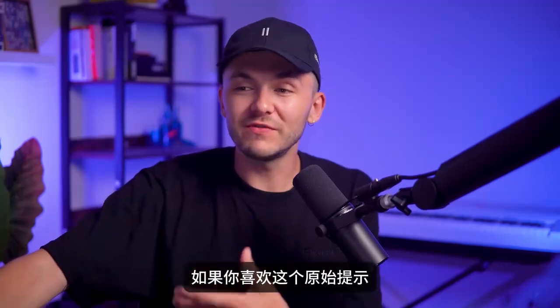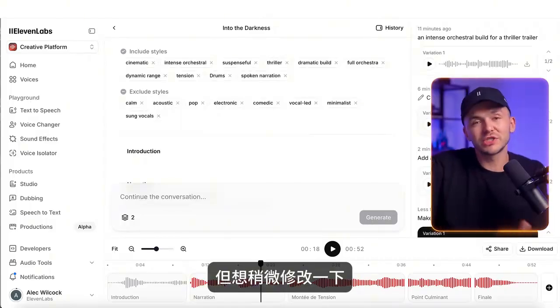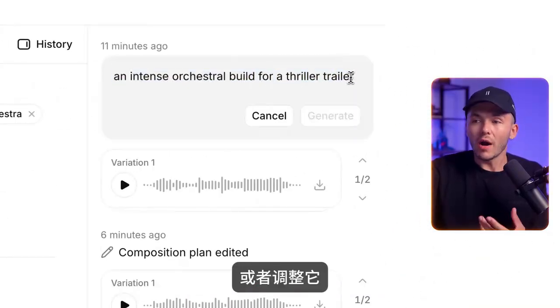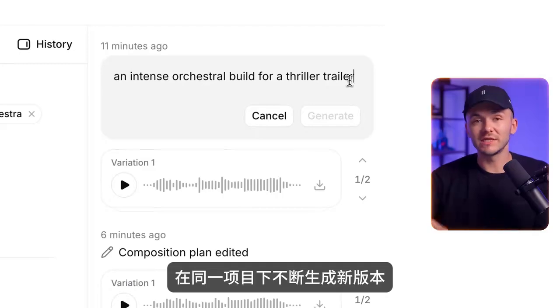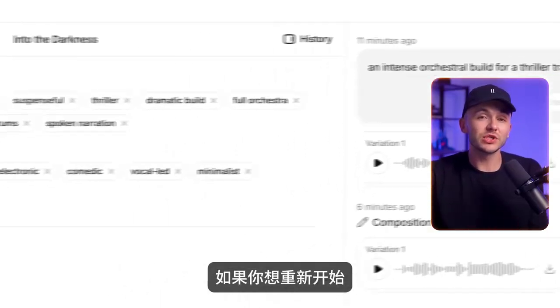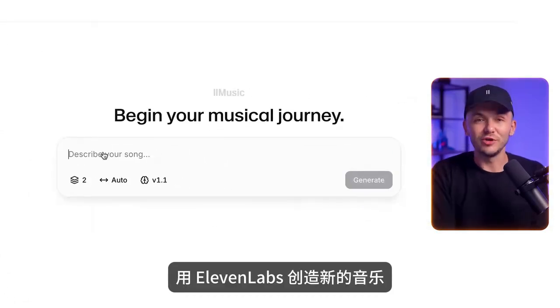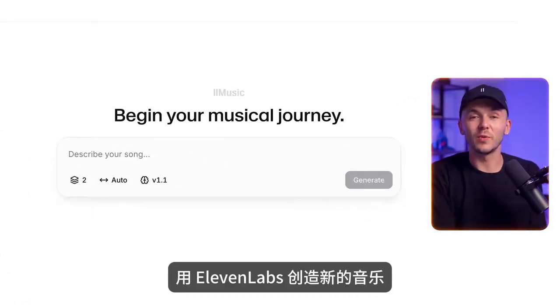And speaking of prompts, if we did like this original prompt, but we wanted to change it a little bit, you can actually go and edit the original prompt or adjust it and keep on generating within the same project. But if you want to start completely fresh, you can just go back to your projects and type out a new prompt and create some new music with ElevenLabs.